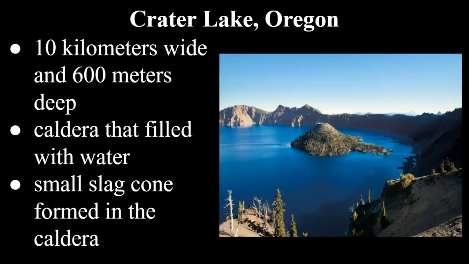Crater Lake, Oregon, is located in a caldera about 10 kilometers wide and 600 meters deep. With a loss of support of 1,500 meters, the peaks of this once outstanding cone collapsed, creating a caldera that eventually filled with water. Later, as a result of volcanic activity, a small slag cone formed in the caldera.